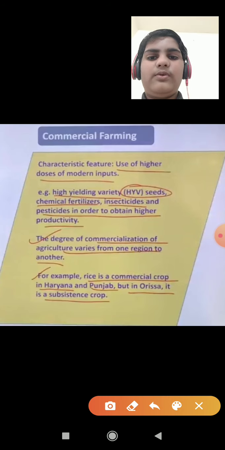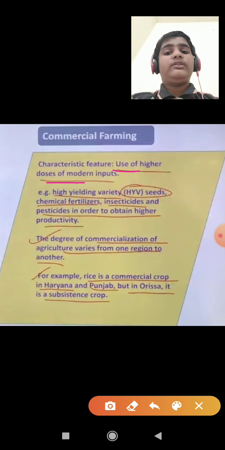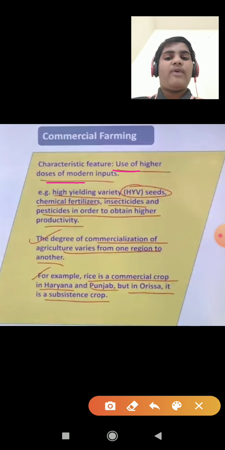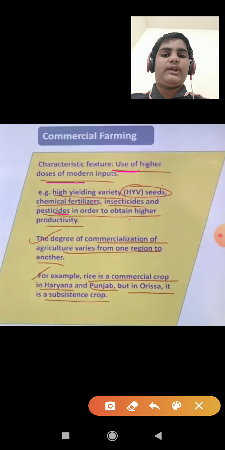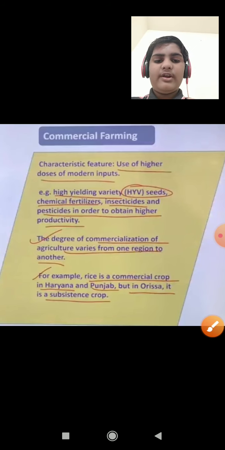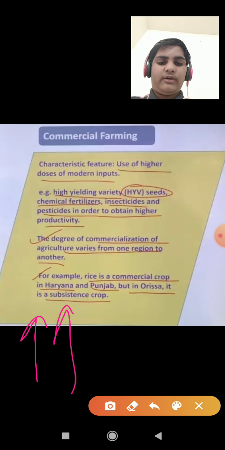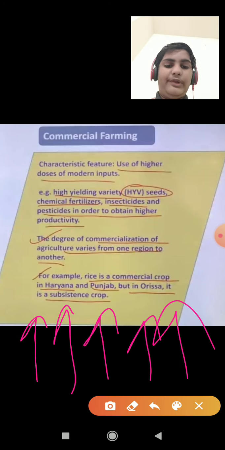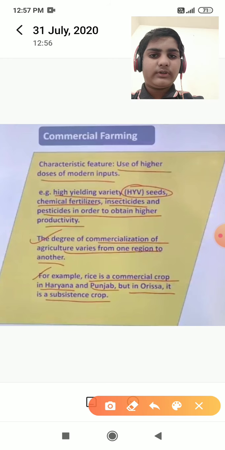A characteristic feature is the use of higher doses of modern inputs like HYV seeds, chemical fertilizers, insecticides, and pesticides to obtain higher productivity. Means they use all of these in increased amounts: HYV seeds, chemical pesticides, chemical fertilizers, water, irrigation, all used in higher doses. So it is known as commercial farming.